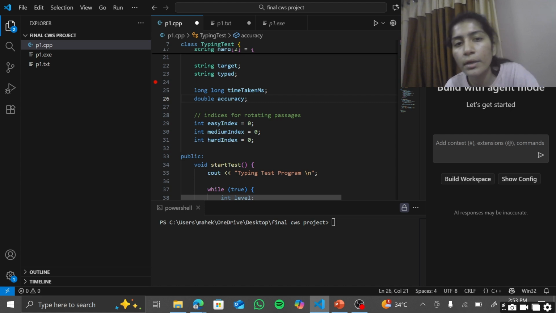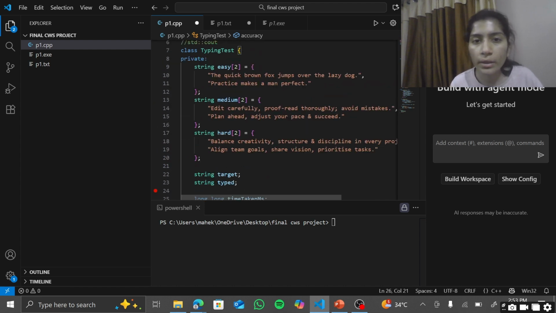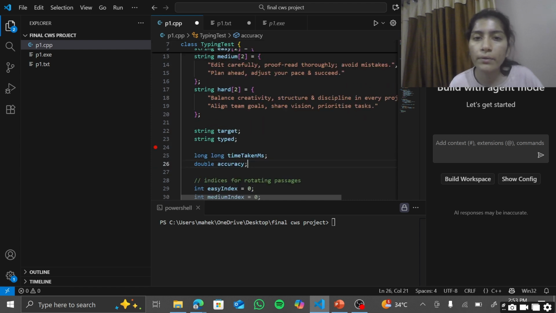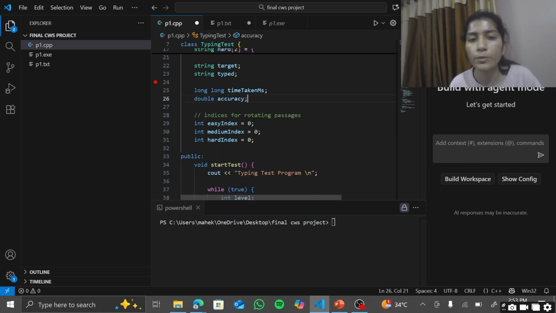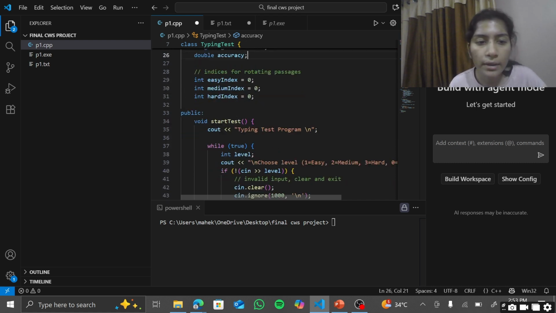I don't want users to write the same statement every time, so you can add more statements here also, so that the user will have a different statement every time he starts this program. After that, in the public part, I have the main function called start.